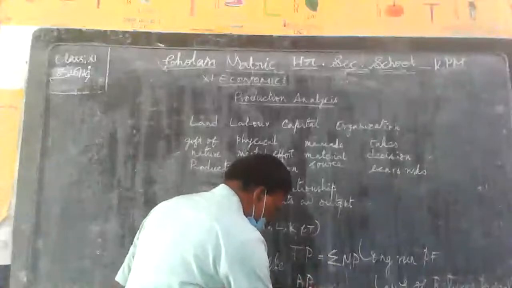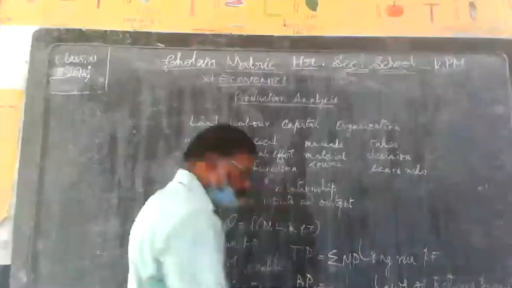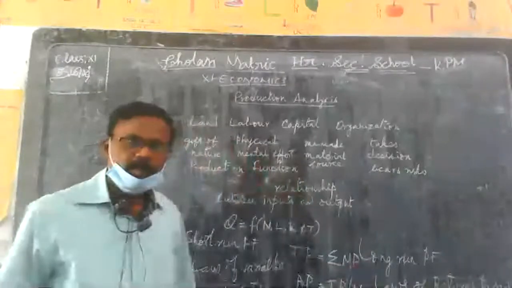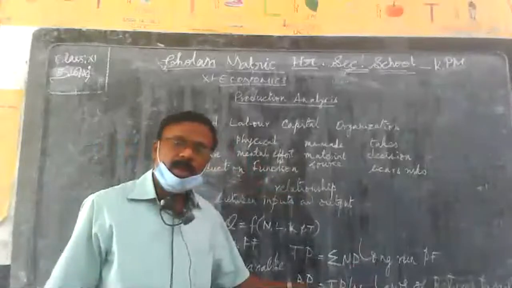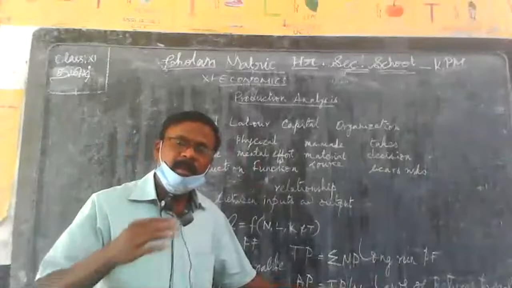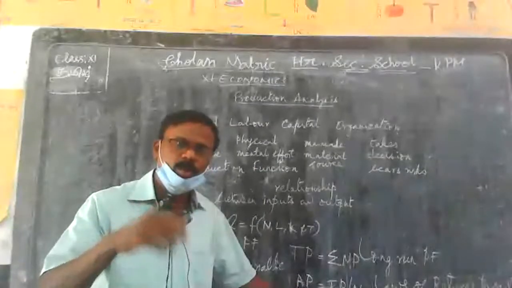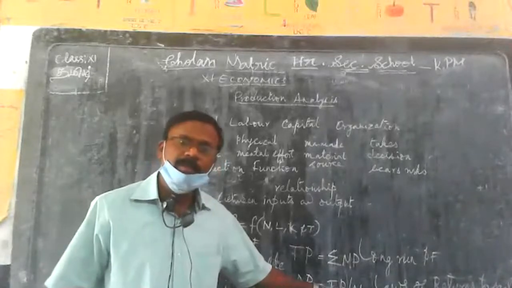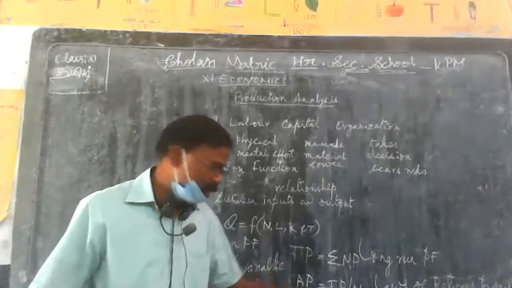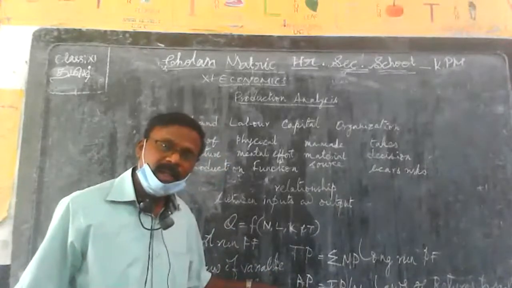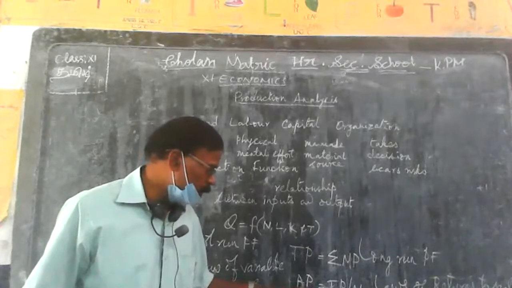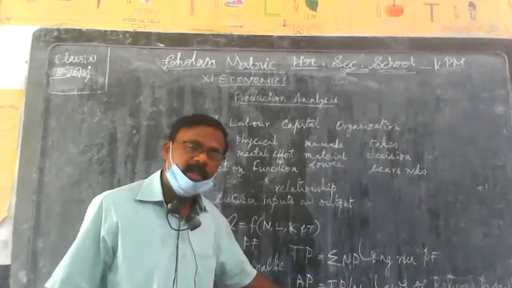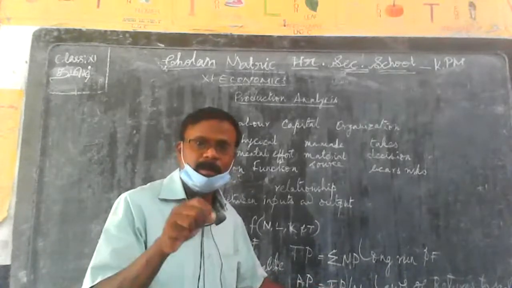Next, average product is equal to TP divided by N. That is, total product divided by the number of units of input employed. That is how we obtain average product.